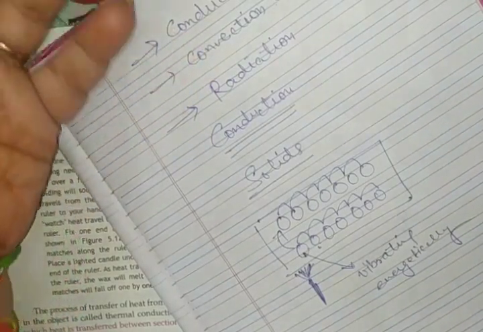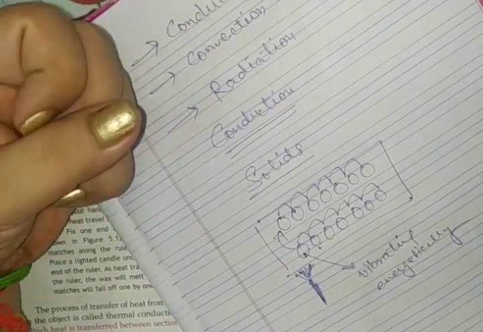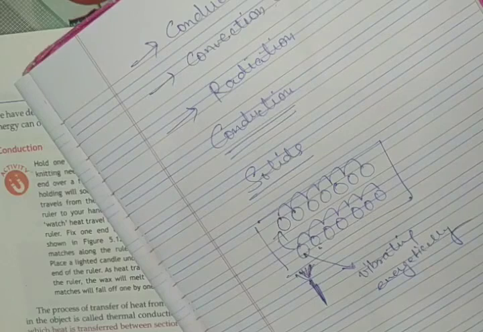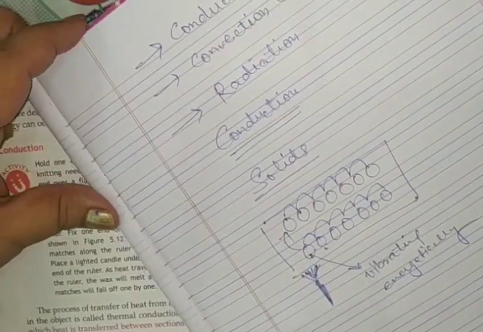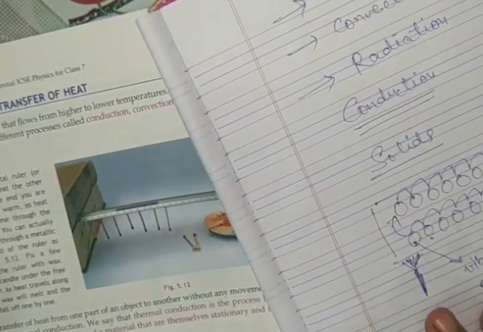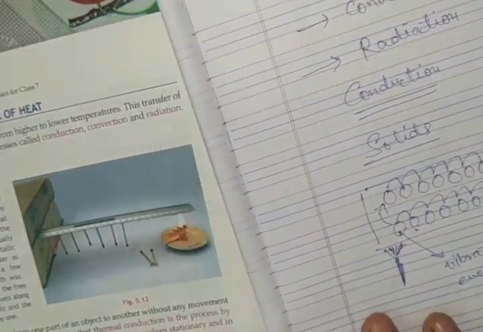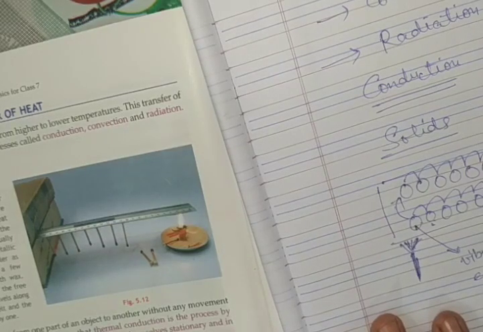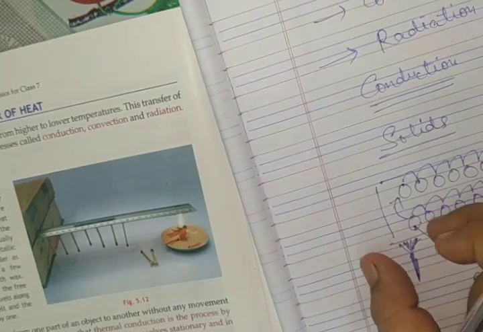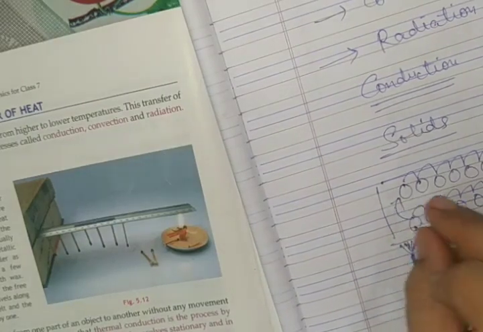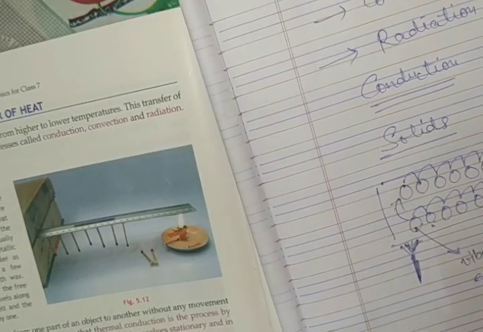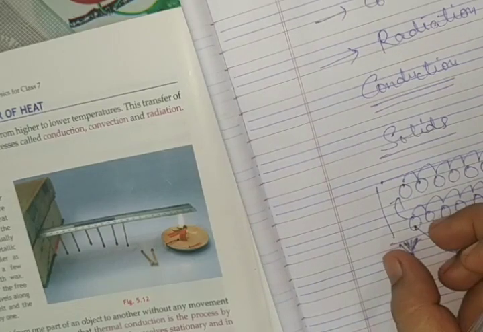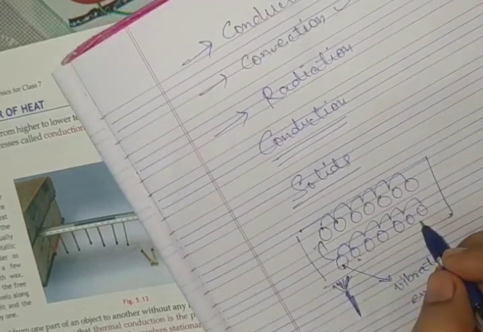Because solids have their molecules fixed at a place, this type of heat transfer mostly occurs in case of solids. You can have the definition from your book. It says that thermal conduction is the process by which heat is transferred between sections of a material, that means from one part to another part. The sections are themselves stationary and in contact with each other. So these molecules were in contact with each other.